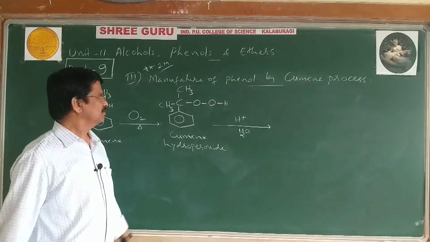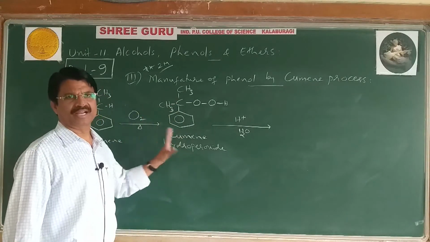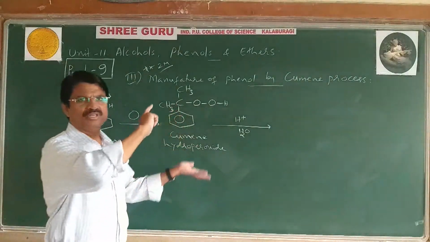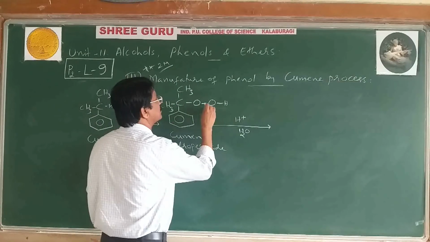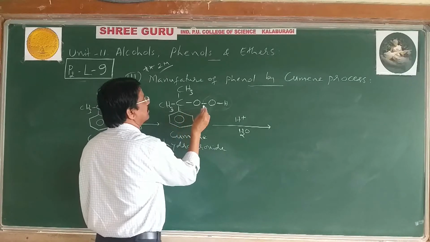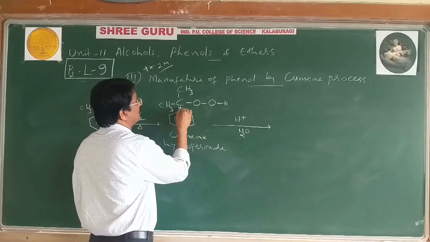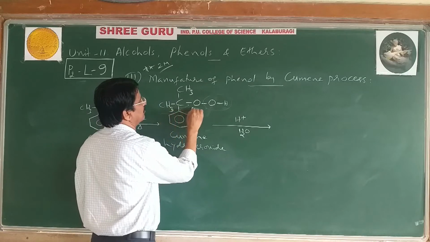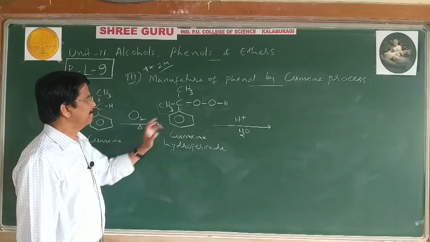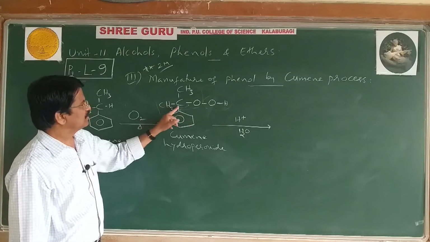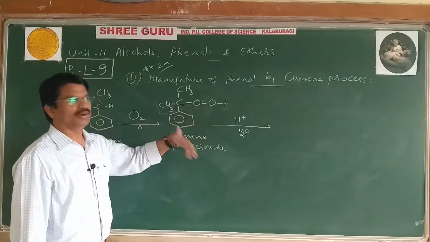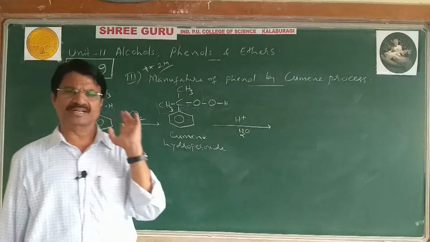Dilute sulfuric acid is added to the cumene hydroperoxide. Now this molecule undergoes rearrangement. This OH attacks the benzene ring. Then this bond shifts to form an OH group on the benzene ring, and CH3COCH3. Therefore, the CC bond breaks and the OO bond breaks on heating with dilute sulfuric acid at about 100 degrees.